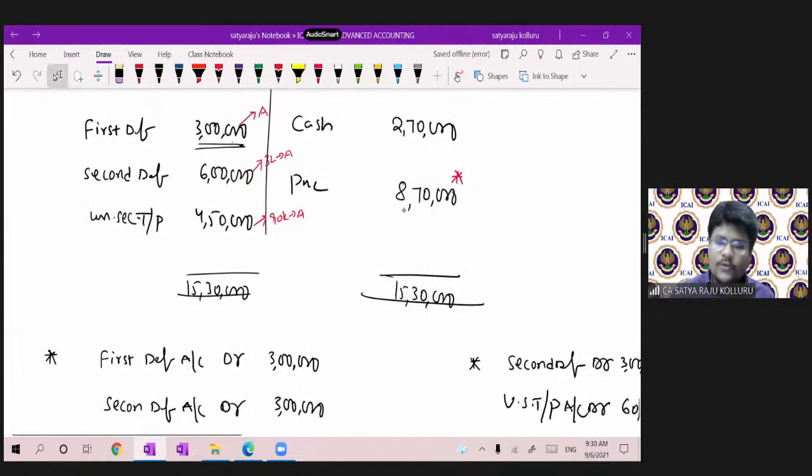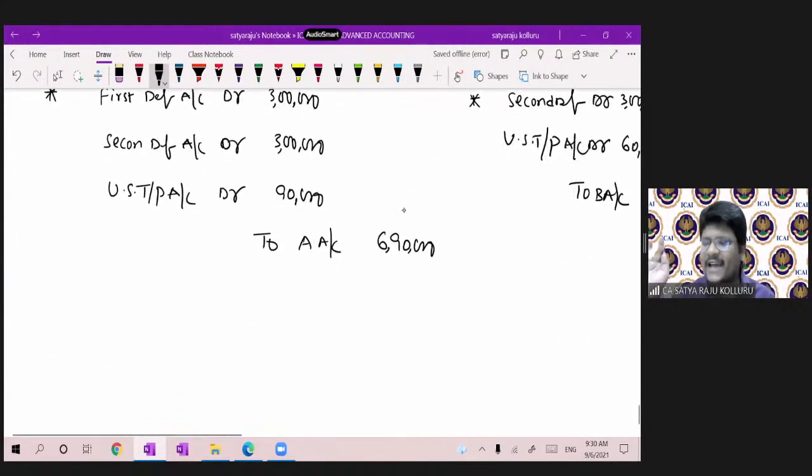Now there is no balance in second debentures and first debentures. Trade payable, how much balance is there, sir? Under 90 plus 60. 60,000 is to B, here 3 lakhs to B. So now there is no balance in first debentures and second debentures. There is only 3 lakhs balance in unsecured trade payables. I make a transfer to A as well as B to the respective creditors.